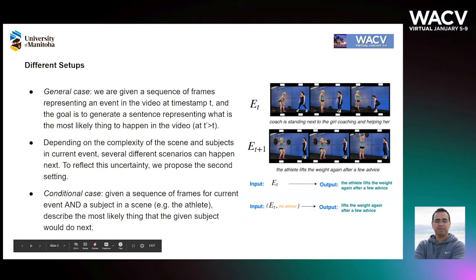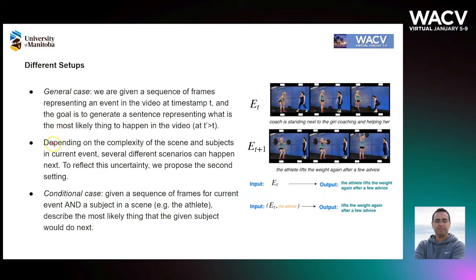We consider two different setups for this problem. In the first setting that we call the general case, we are given a sequence of frames representing the event that is currently happening, and the goal is to describe the most likely event that would happen in the next timestamp in the video.